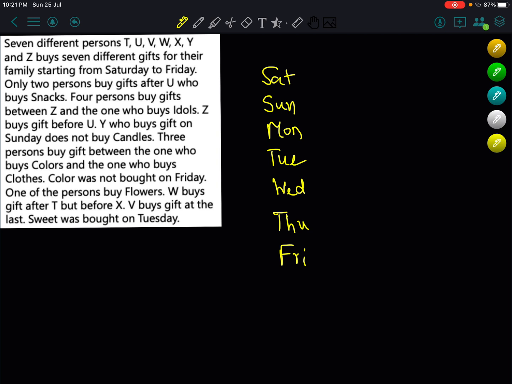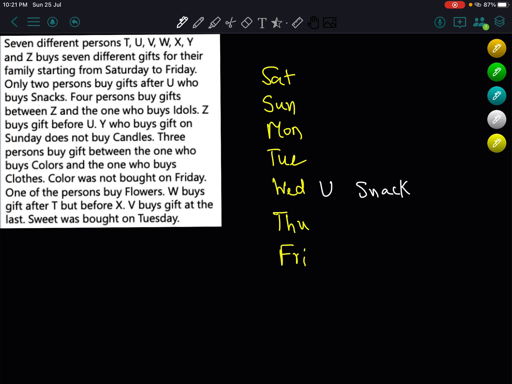So now what is given? The next data: only 2 persons buy gifts after U. So only 2 persons means U will be on Wednesday. You will buy a gift on Wednesday. Why? Because only 2 persons are there, so only 2 days will be there after you. And you buy snacks. In the exam you will write only SN.